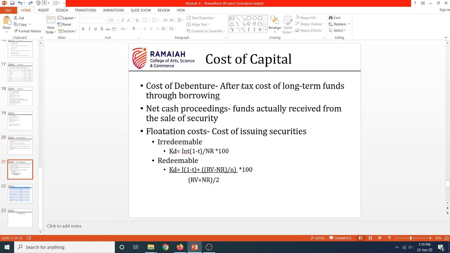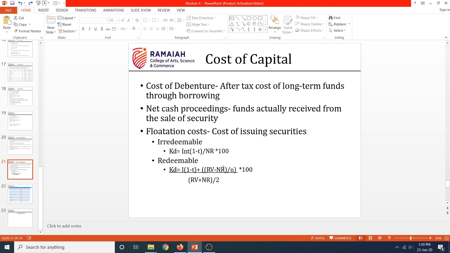So guys, rather than by-hearting the whole thing, just concentrate on this formula: interest into 1 minus tax. This is because of the tax shelter that I have explained to you. Plus redemption value minus net receipts.